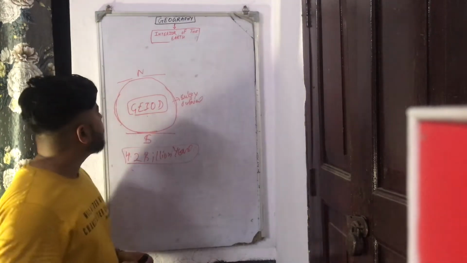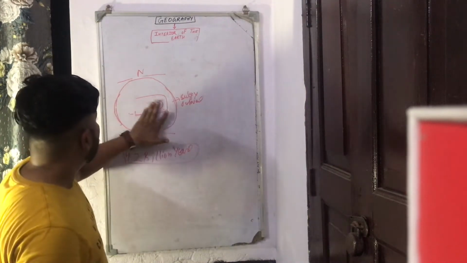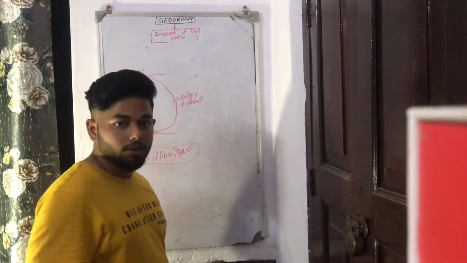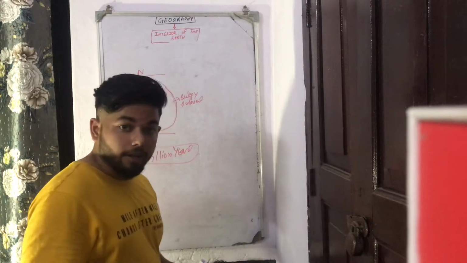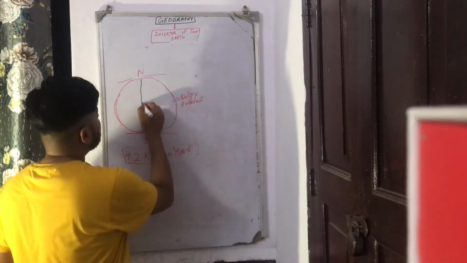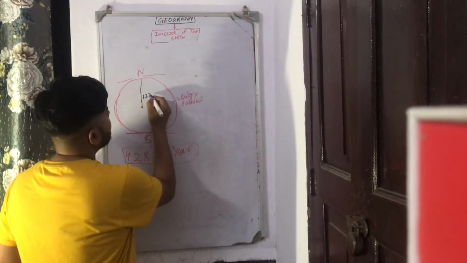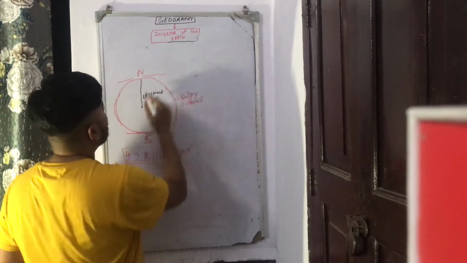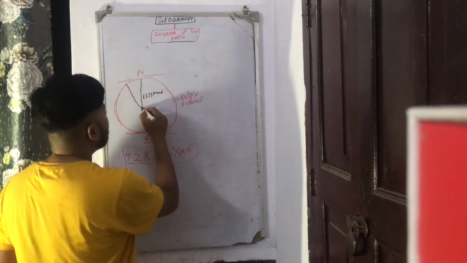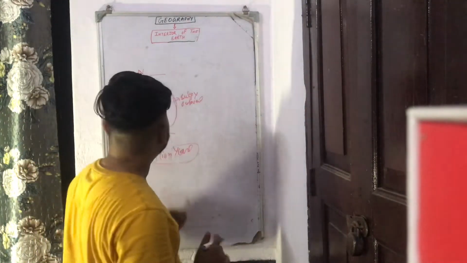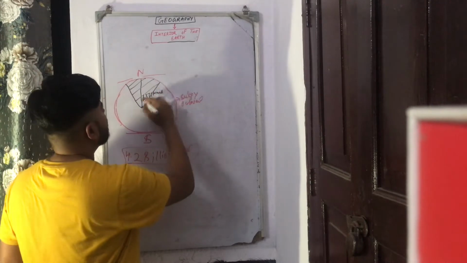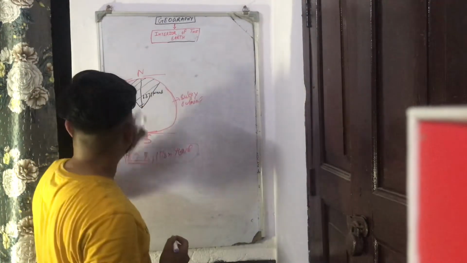And one more piece of information about the earth: can anyone tell me what is the depth of the earth, or what is the radius? The radius of the earth is 6,371 kilometers. Now we are going to study the interior of the earth, and for the sake of understanding, we slice the earth like a slice of pizza, and we will study that slice.